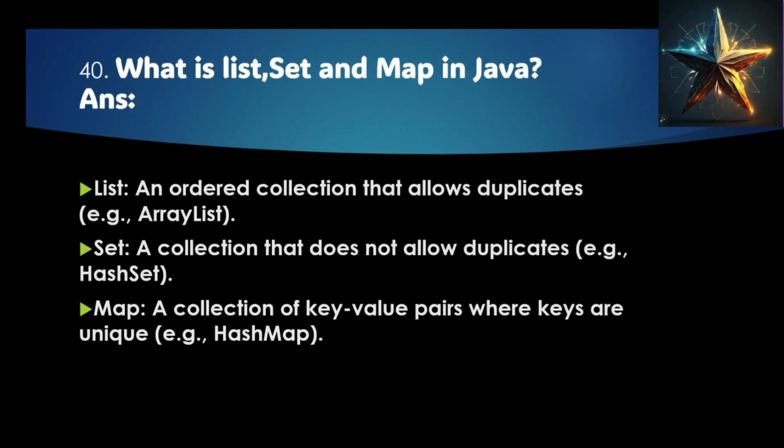Now friends, let me wind up the video with the last topic of the day. What is list, set, and map in Java? List is an ordered collection that allows duplicates, for example, ArrayList. Set is a collection that does not allow duplicates, example, HashSet. Map is a collection of key value pairs where keys are unique, example, HashMap.